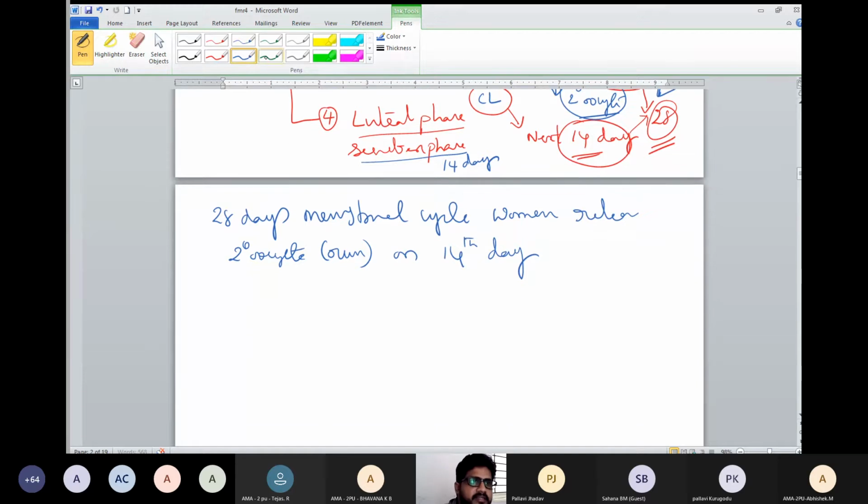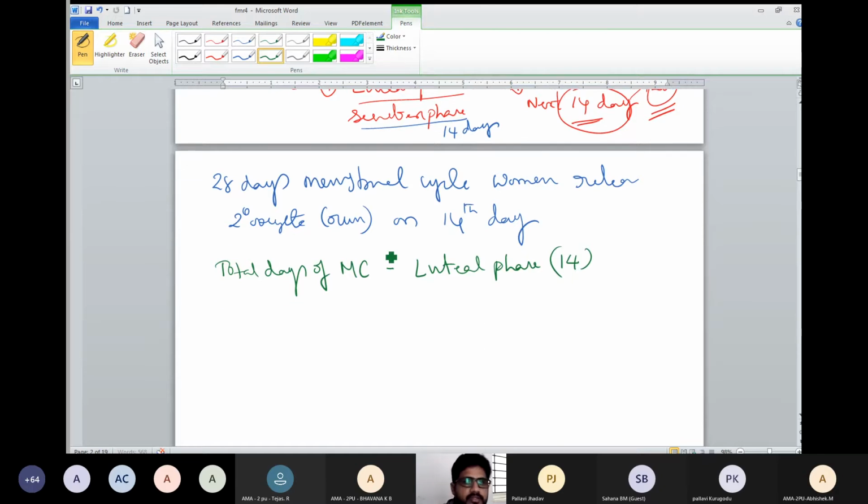On which basis did I say this? It is total days of menstrual cycle minus luteal phase. The luteal phase is the most constant phase, that is 14 days. So here the total days of the menstrual cycle is 28 minus luteal phase 14. Therefore the 14th day, that single day, ovulation takes place.